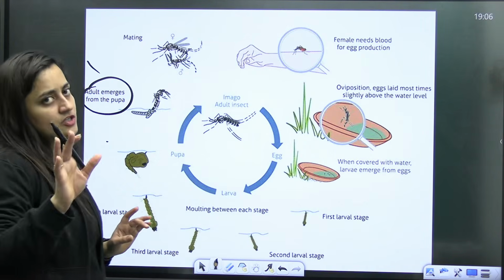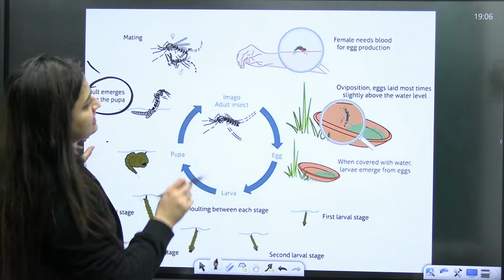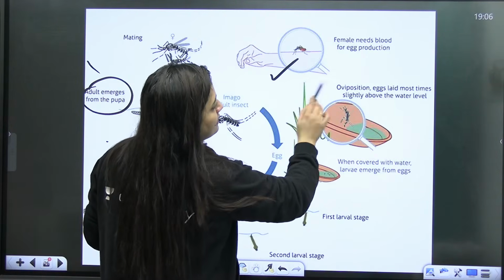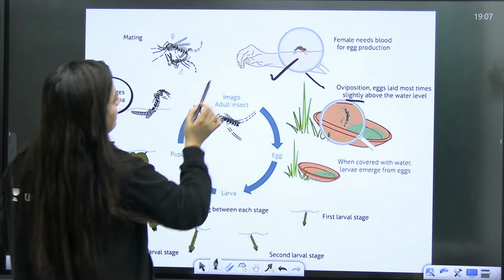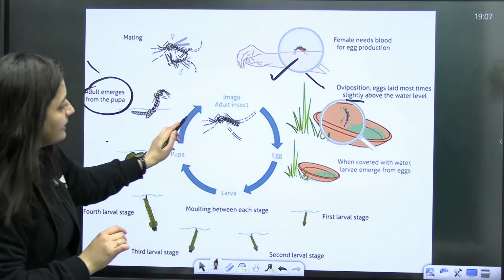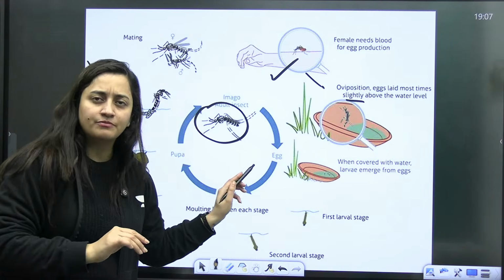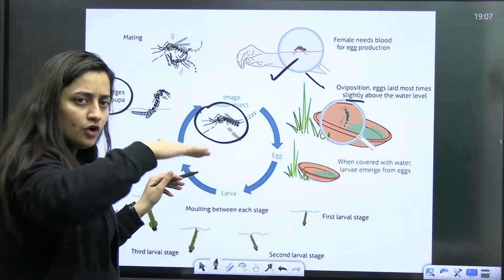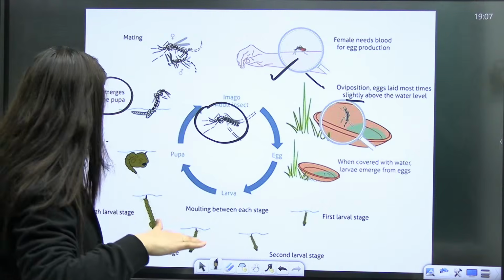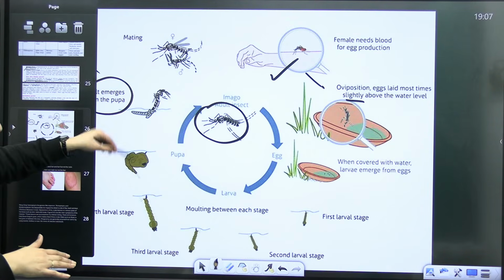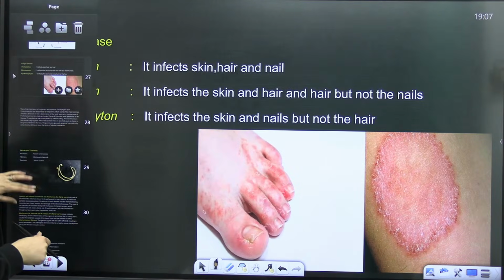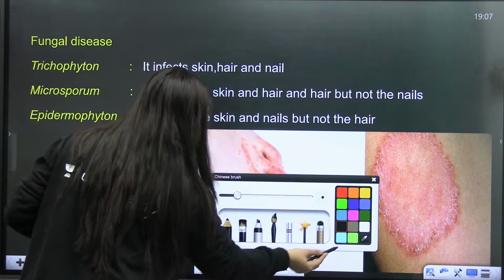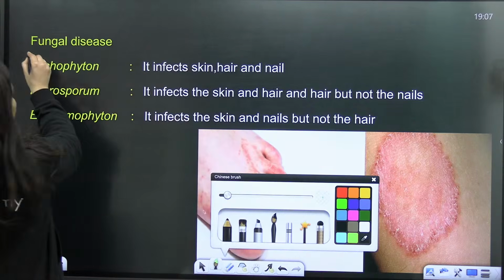So elephantiasis, Culex, that's it. Here you can see the female needs blood for egg production. Then oviposition, eggs laid most times slightly above the water level. So how do we differentiate these different types of mosquitoes? From their eggs also, the way they sit. All these things are considered. But this is not required for you. You just need to remember the disease and the causative agent. That is it. Now let's talk about fungal diseases, students.